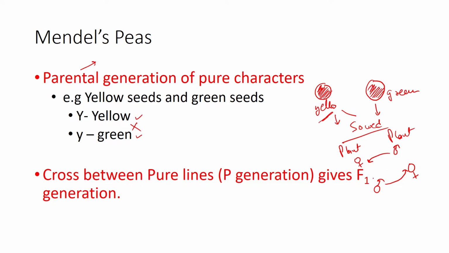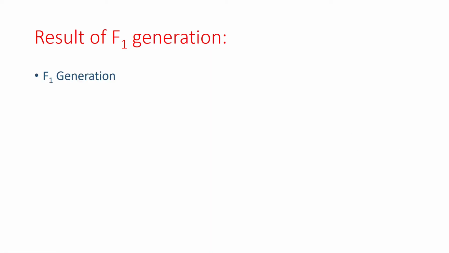This is the reciprocal cross. So when he collected all the seeds from here and all the seeds from here also, he named them F1 generation.